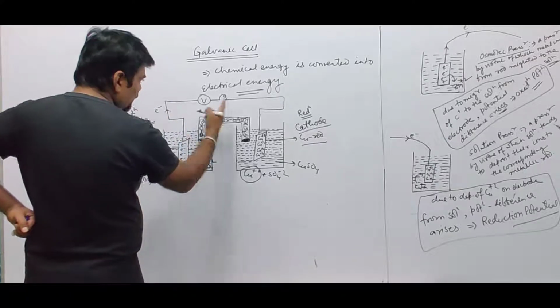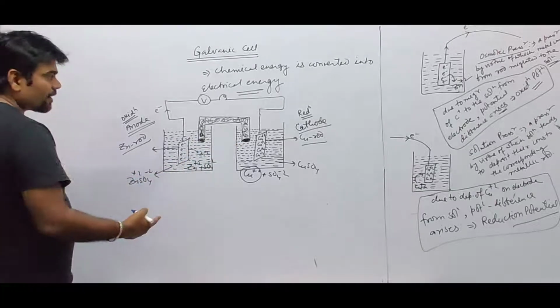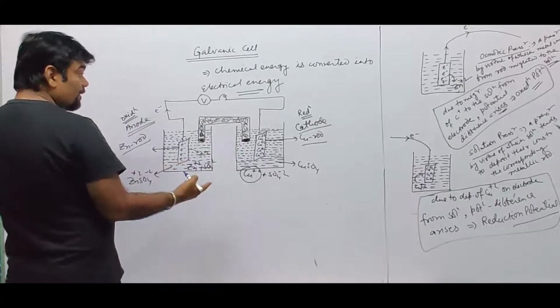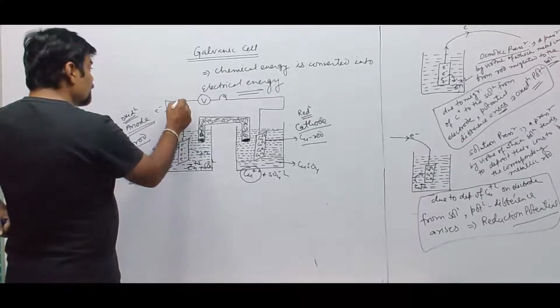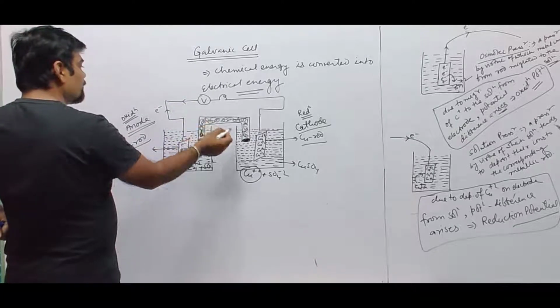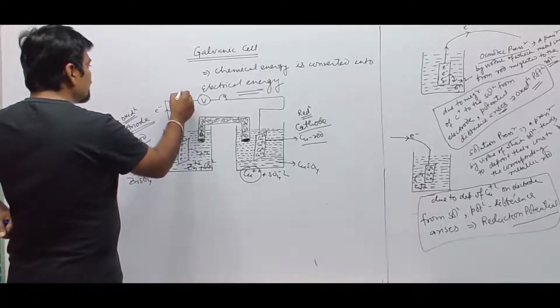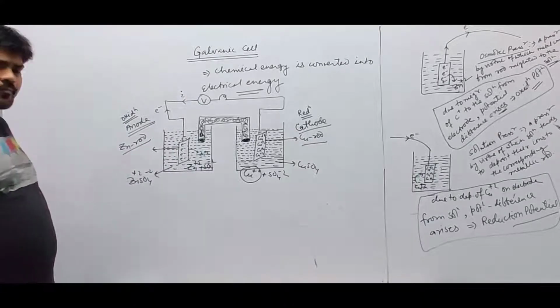Once the electron reaches, the circuit is completed using the internal circuit and external circuit, and then the flow of electric current starts. The current direction is from cathode to anode through the external wire, that is, electric current will move in the opposite direction.